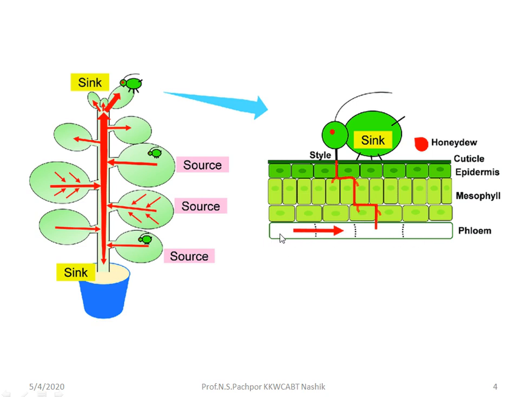So the photoassimilates are transported from source to sink via the phloem. This is the relationship between the source and the sink.